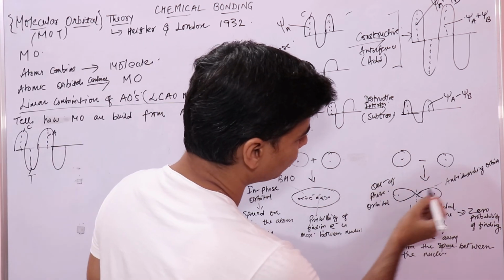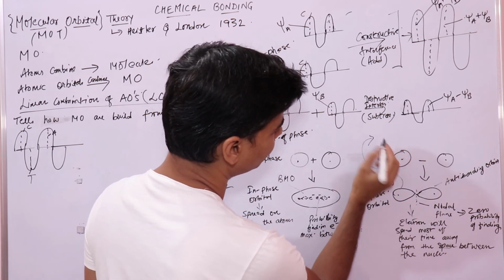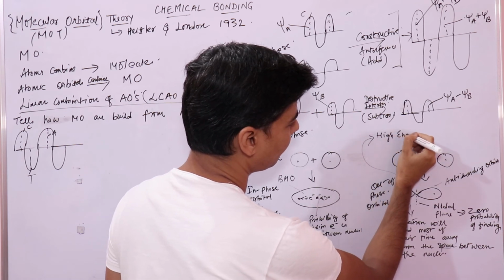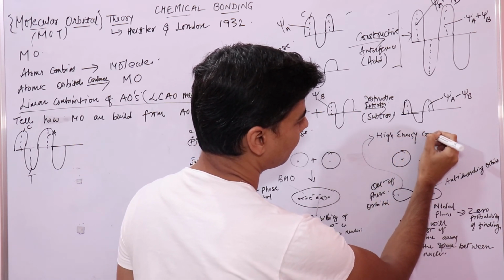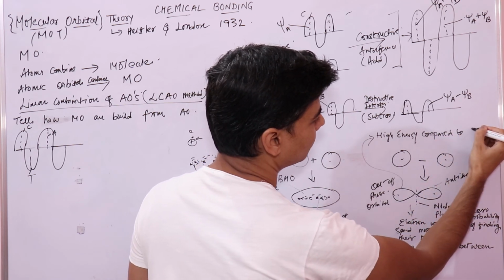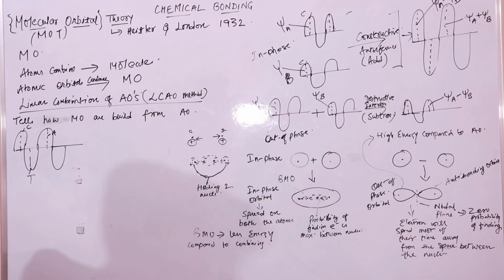Let me just write it over here. This anti-bonding molecular orbital has high energy compared to combining atomic orbitals, right? This is important to understand.